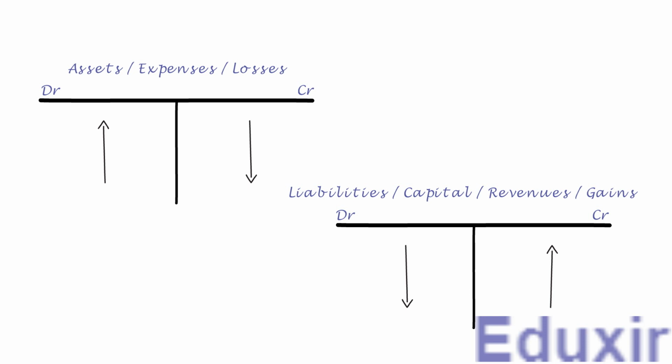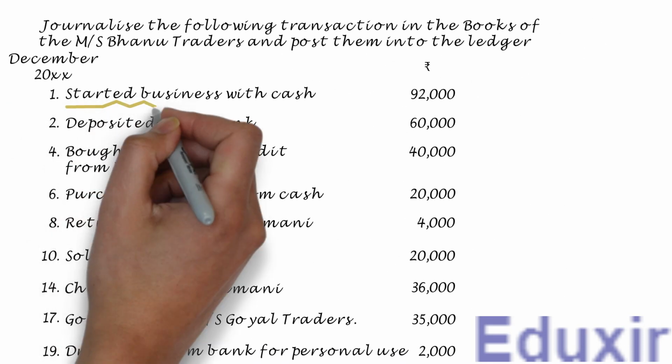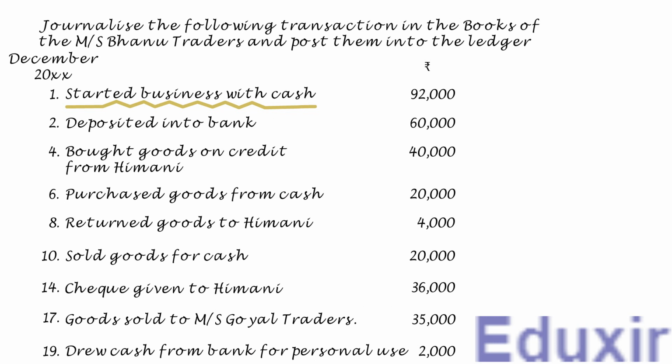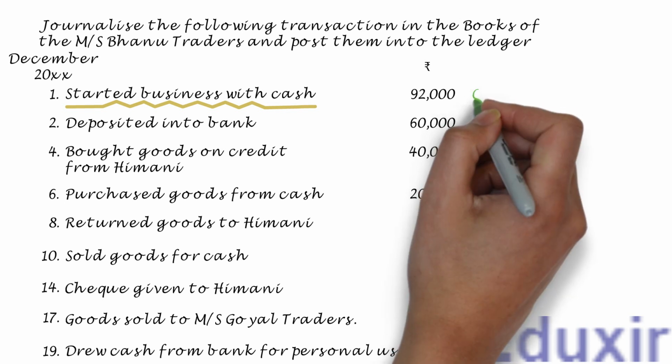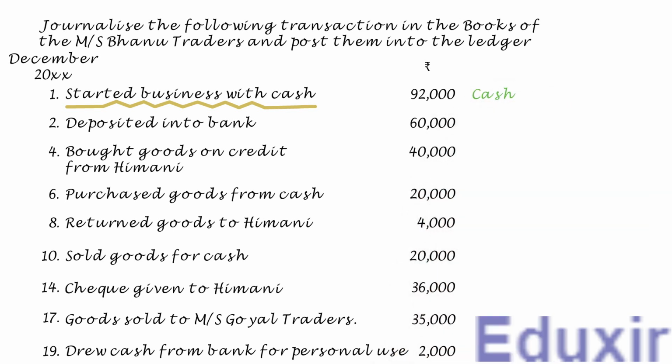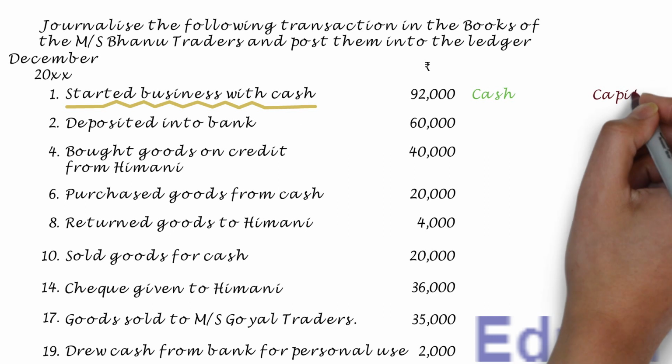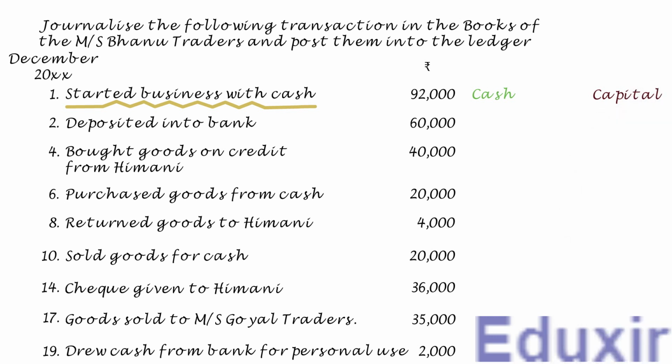In case of the transaction that occurred on December 1st, the business is started with a cash of 92,000 rupees. So, in this transaction, the cash asset is brought into the business. The rule to record an increase in the asset is to debit the corresponding assets account. In this case, the cash account should be debited. Also, as the owner is bringing a cash of 92,000 rupees, it is increasing the owner's equity or capital. The rule to record an increase in the capital is to credit the capital account. So, in this transaction, we need to credit the capital account. Let us now journalize this transaction.